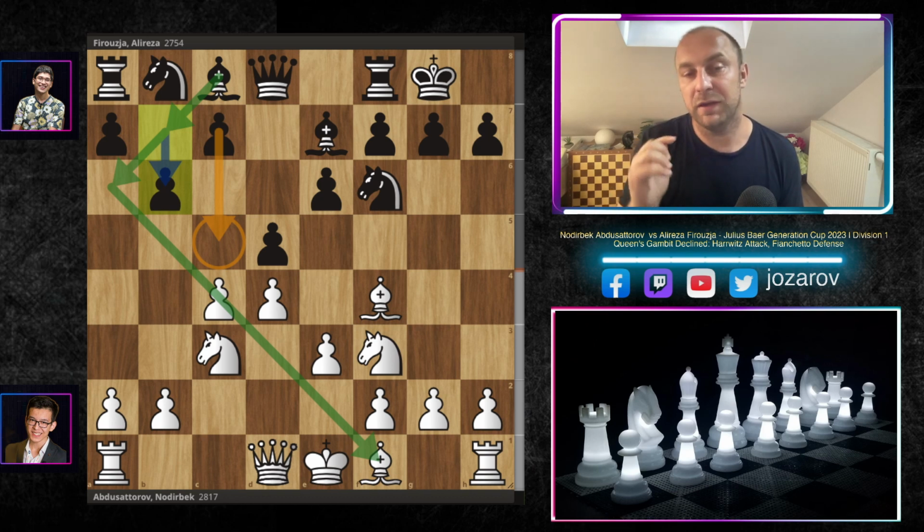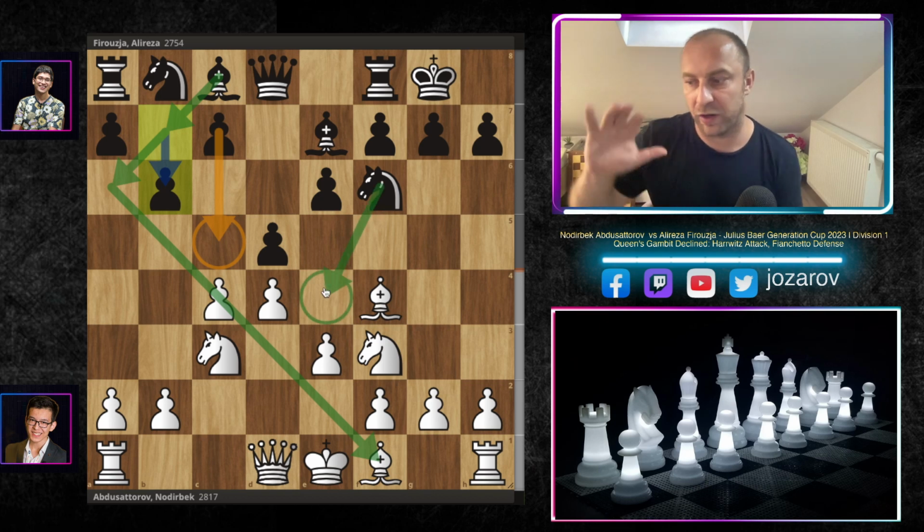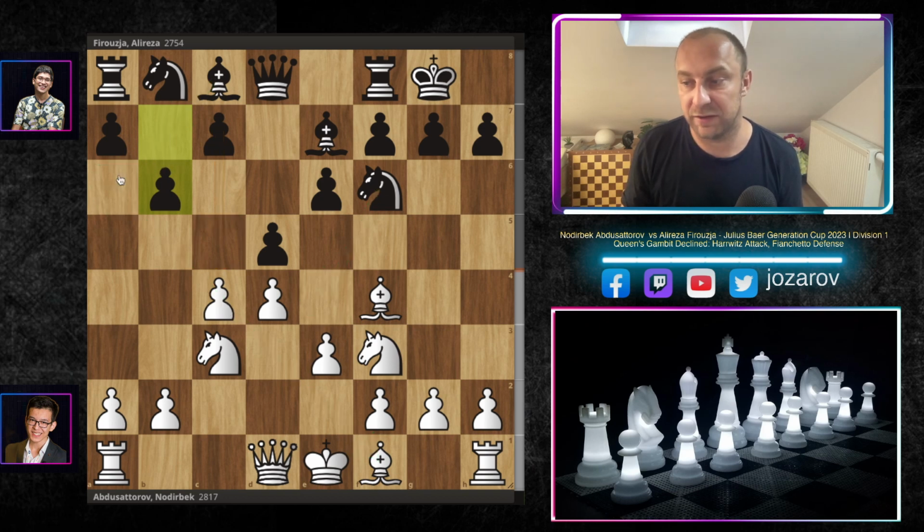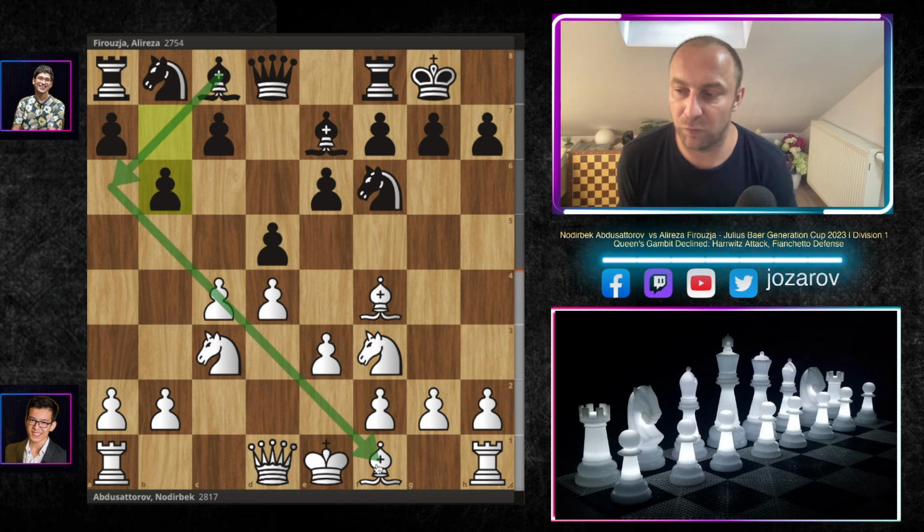Also interesting positional ideas are bishop to b7 moves, like bishop to b7 of course lead into structures where you're trying to occupy maybe the e4 square with the knight, and also bishop to a6 is quite interesting, because then you're keeping sort of a positional tension between the light square bishops here on this diagonal. So many opportunities I think here for black. Black is keeping the game very flexible with this fianchetto defense against the Harvard's attack.